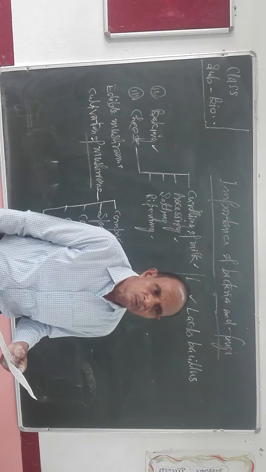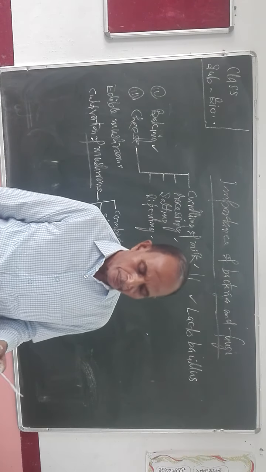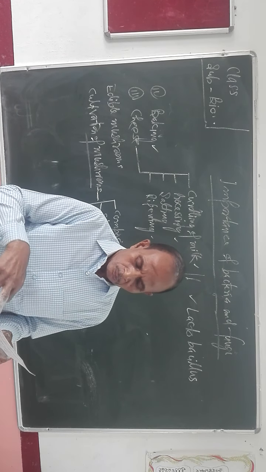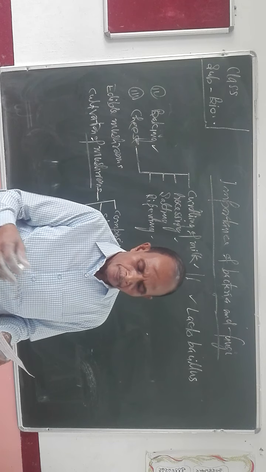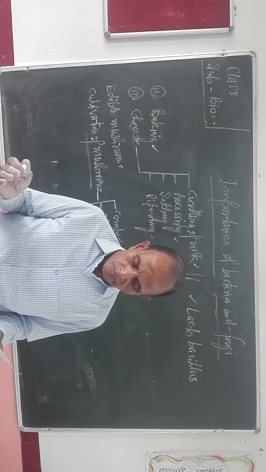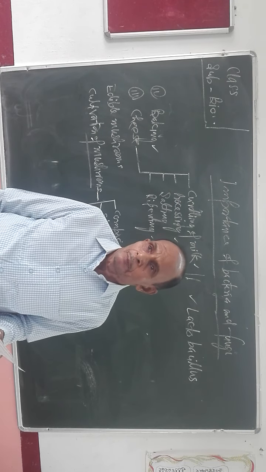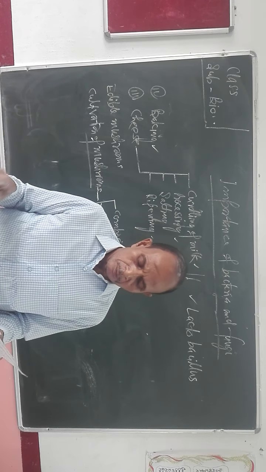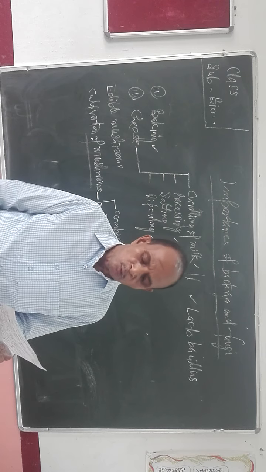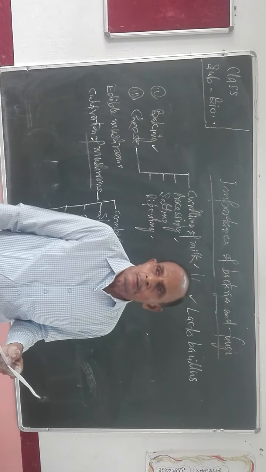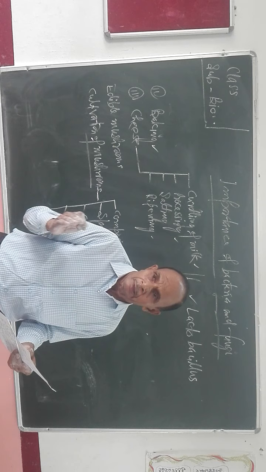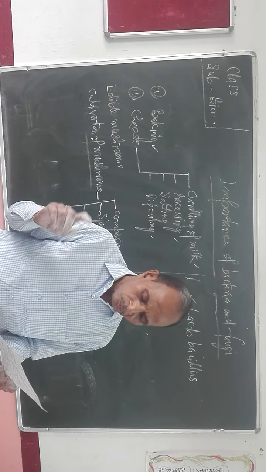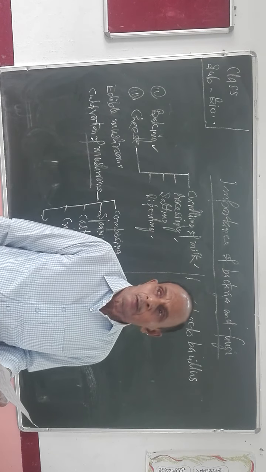So you can see mushrooms are grown on decayed organic materials, and in composting, the compost is prepared first of all. Compost means decayed organic materials, and preparation of compost involves three main components.